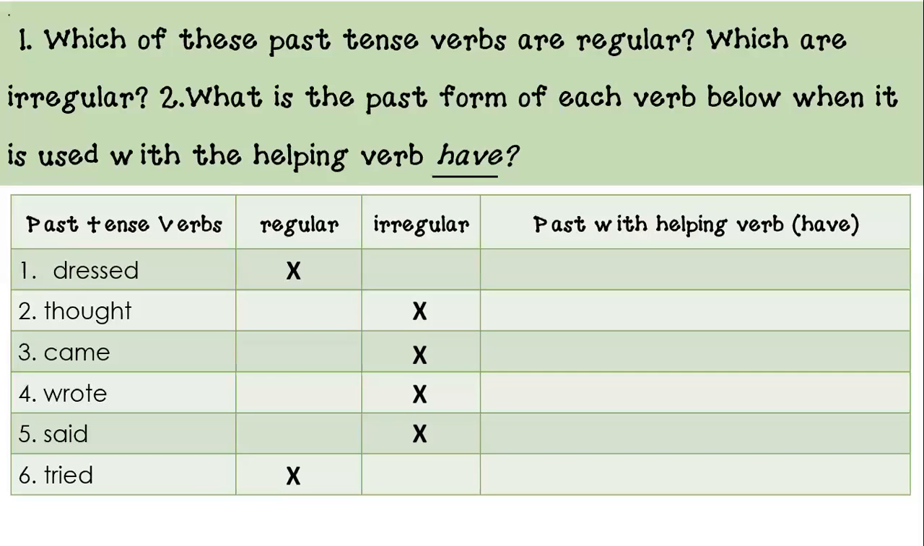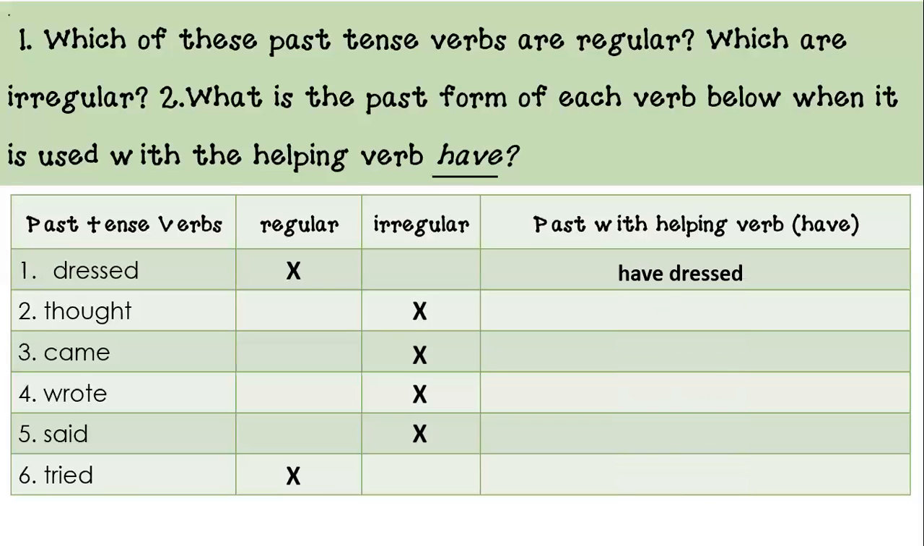So I want you to look at number one. And we have the past with helping verb have, just because we're working together, okay? Don't worry about that. In our heads, we're working with plural subjects because we know that that's what we need to use in order to use have. So we have number one, we use past with helping verb have, and we have a regular verb. Let's see what happens. How do we form the past with helping verb with the verb dressed?